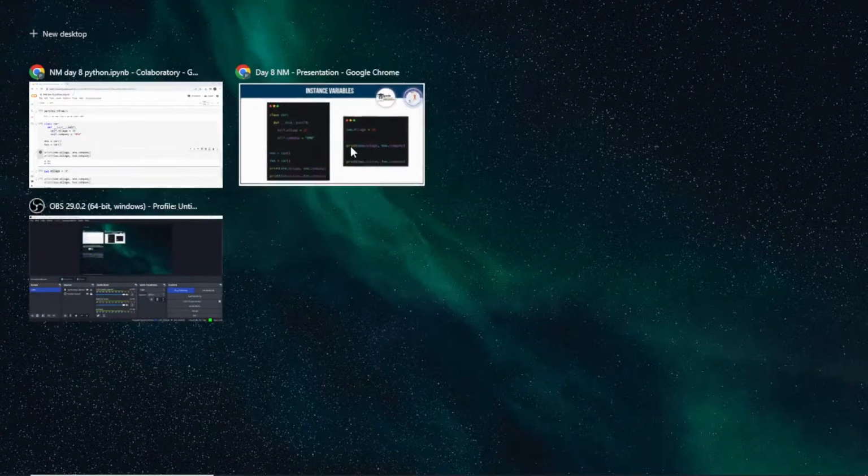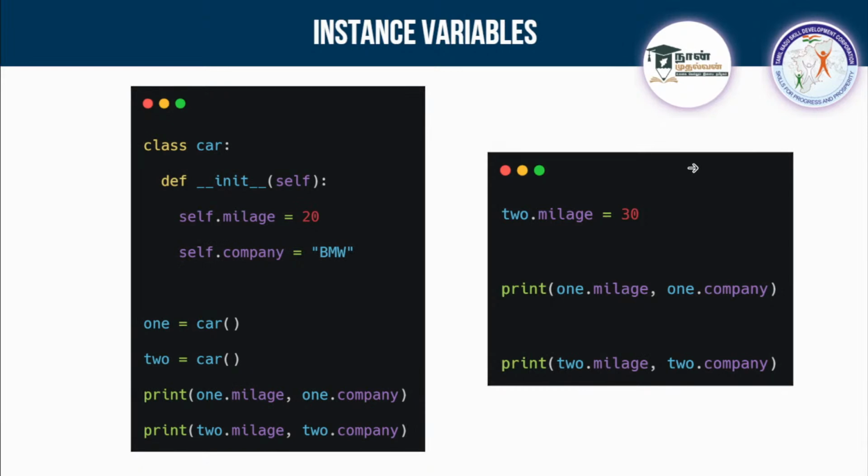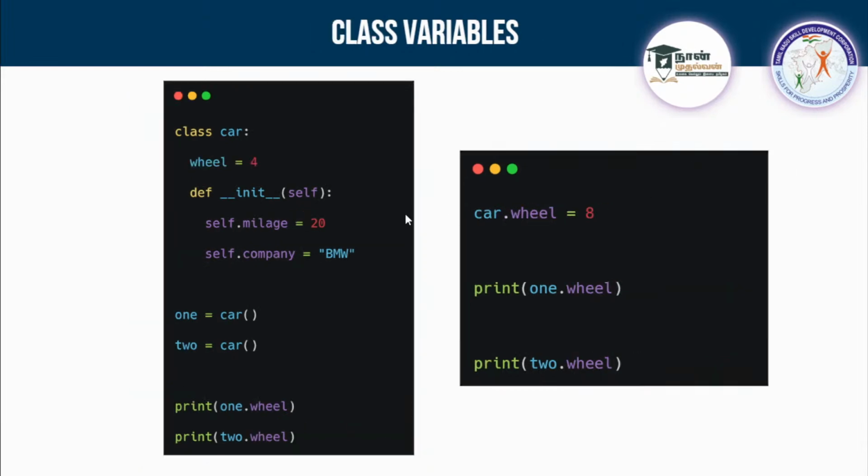Okay, so this is the use of this, and this is what the instance variable is. Similarly, there is something known as a class variable. A class variable is something which doesn't belong to any self. See here, inside this class, before going into self or init, I am storing wheel equal to 4. So this thing will be common for every object you are creating. If you try to change that, it will be common for both. Clear?